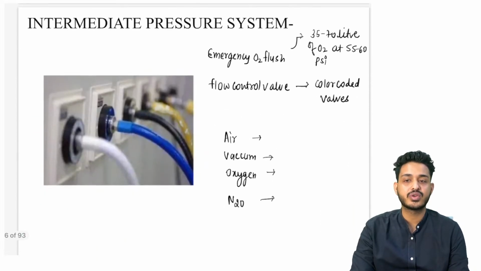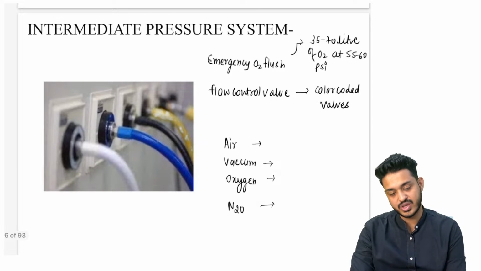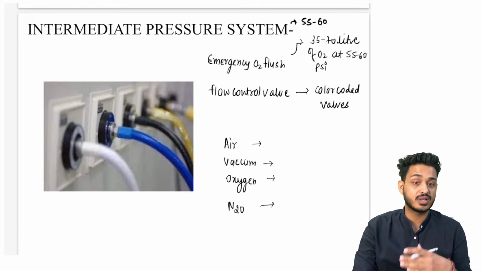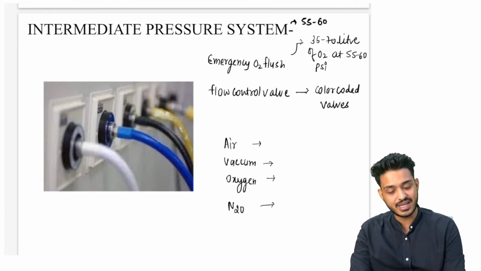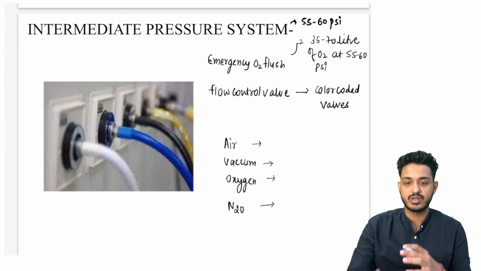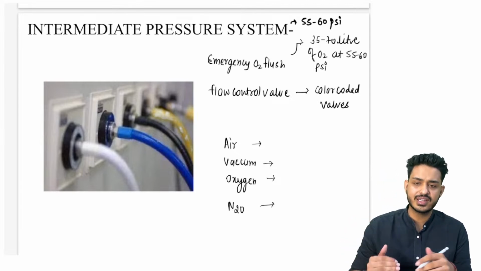Second part is going to be intermediate part of the machine. इंटरमीडिएट में यहाँ पर प्रेशर क्या होता है, थोड़ा कम होता है. 55 से 60 psi आ जाता है. 2000 और 750 से सीधा 55 से 60 psi पे आ गया. 55 to 60 psi. So what is the purpose of the anesthesia machine? To decrease the pressure, right.